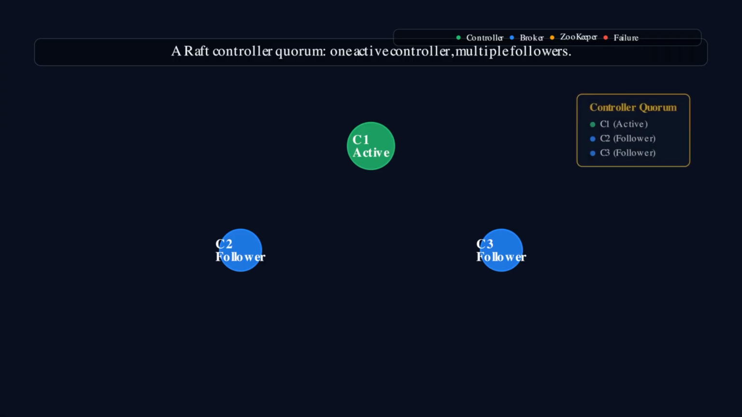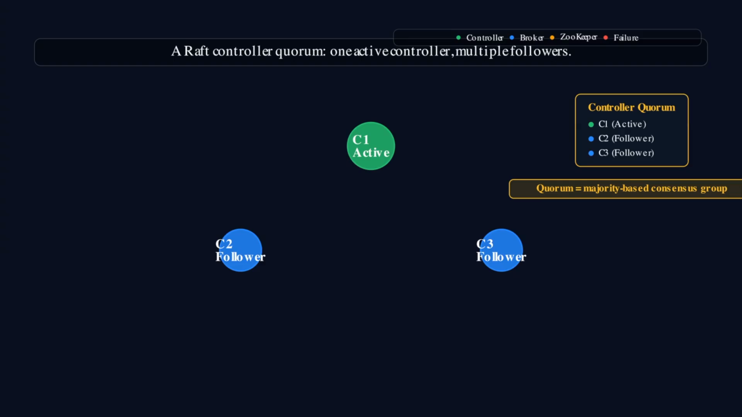In KRaft mode, some brokers are designated as controllers. These controllers form what's called a Raft controller quorum, typically 3 or 5 nodes for fault tolerance. Among these controllers, one is elected as the active controller. This is the leader that handles all metadata writes and coordinates changes across the cluster. The remaining controllers are followers. They replicate all the metadata from the active controller and stand ready to take over if the active controller fails.